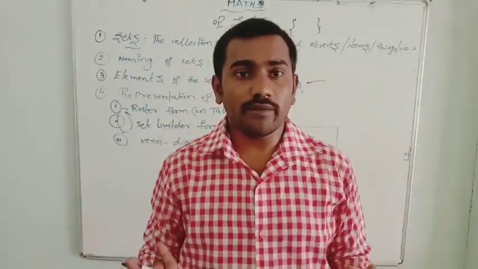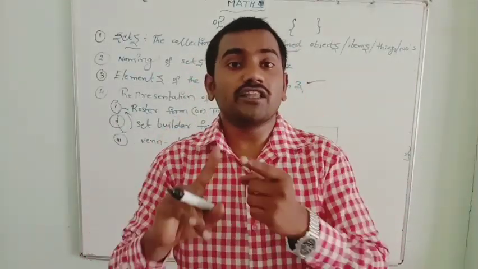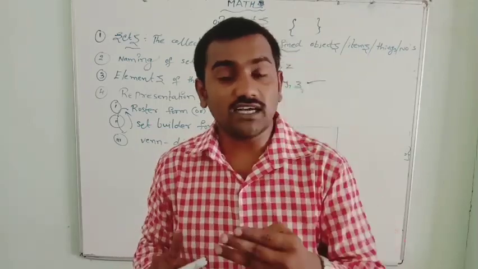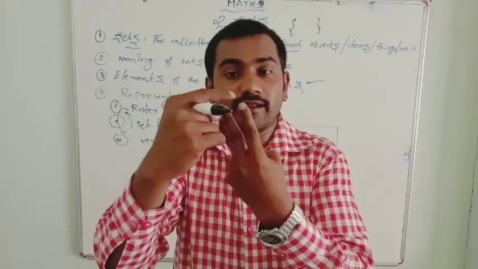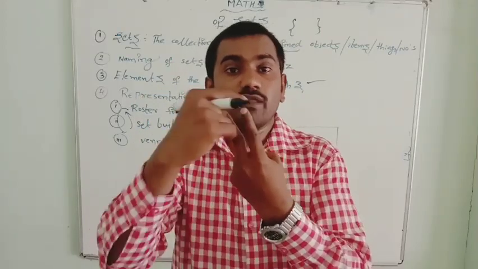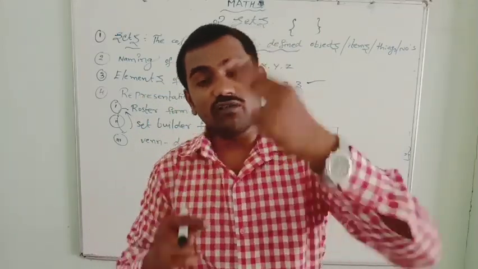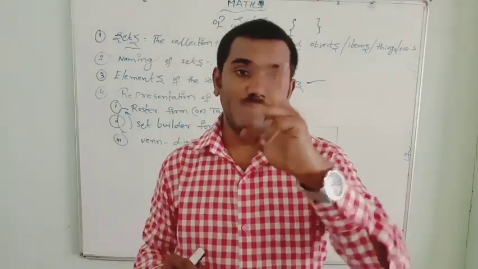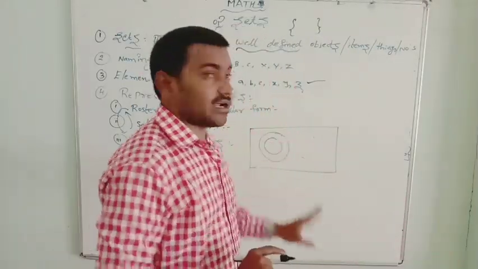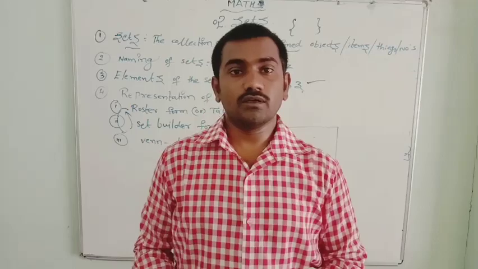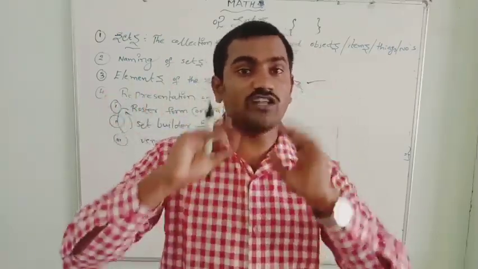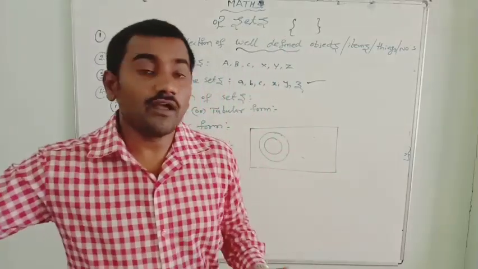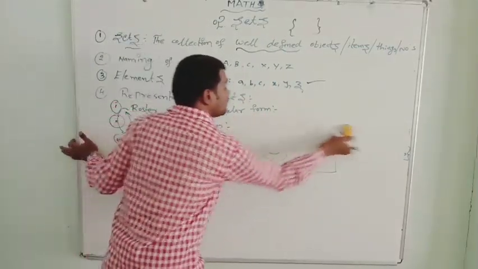So mainly you have to remember the representations of sets. Of these three, the first two are very important: roster form and set builder form. Regarding this, they will definitely ask you one question in the annual exam for 1 mark. And about Venn diagrams, they will ask you 4 mark questions based on the operations of sets. That I will also explain in this video. Okay, next we go on.